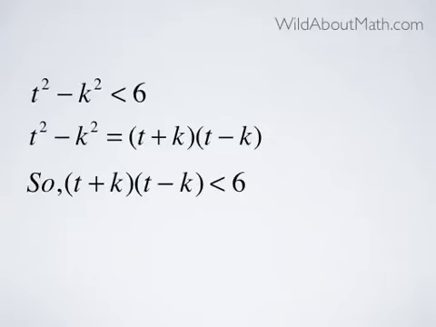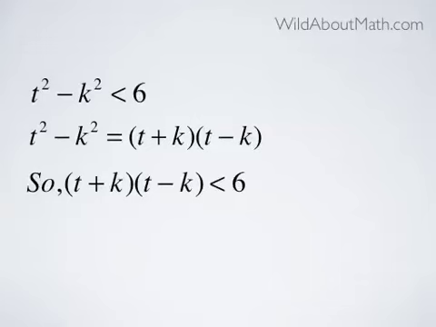In order to solve this problem, the most important thing that you can do is to recognize that whenever you have the difference of two squares, in this case t squared minus k squared, that the difference of those two squares can be factored, in this case, into t plus k times t minus k. And this is going to be remarkably useful for solving this problem if you want to solve it algebraically, without plugging in numbers or using some other SAT strategy, if you actually want to do it in a methodical way.